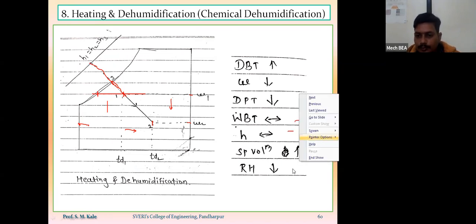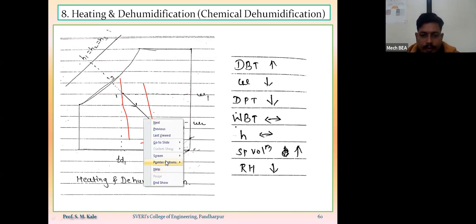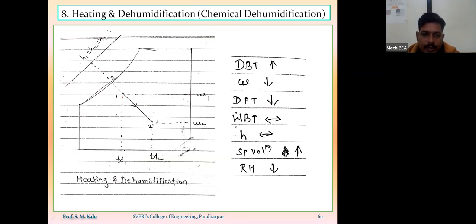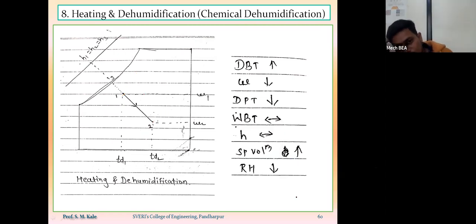Specific volume. Corresponding to point number 1, this will be the specific volume line. Corresponding to point number 2, the specific volume line will be likewise. And here specific volume will go on increasing. And what about relative humidity? Relative humidity corresponding to point number 1 will be this line, and corresponding to point number 2 will be this line. So relative humidity will go on decreasing. So this is the effect of the heating and dehumidification process on the various thermodynamic parameters of moist air.